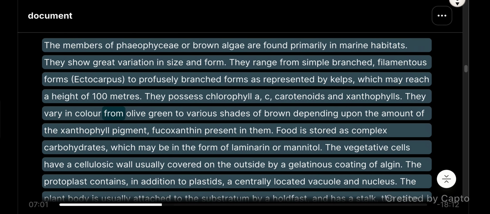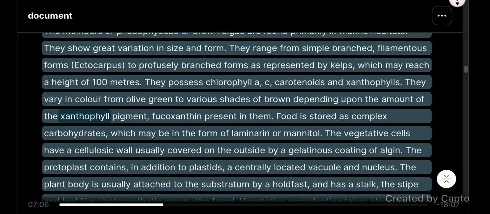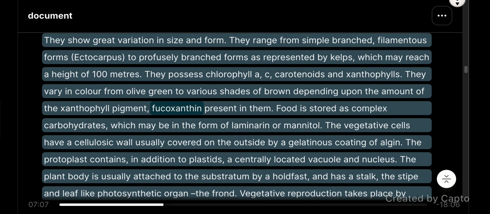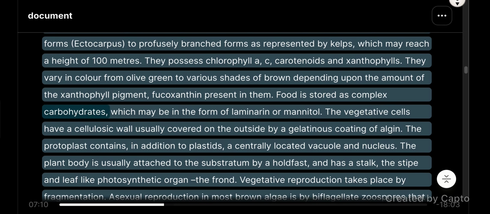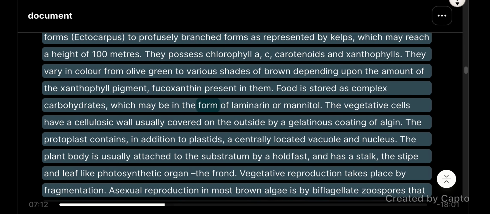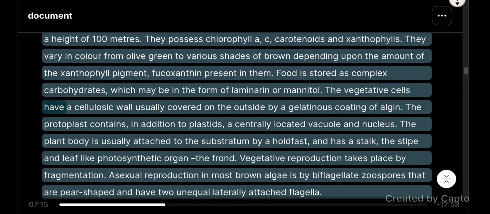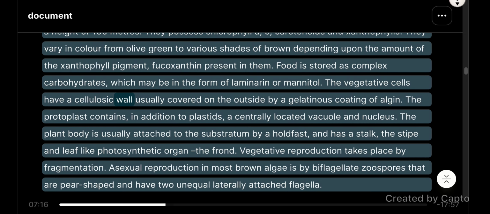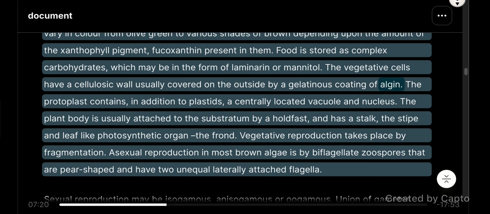They vary in color from olive green to various shades of brown, depending upon the amount of the xanthophyll pigment, fucoxanthin, present in them. Food is stored as complex carbohydrates, which may be in the form of laminarin or mannitol. The vegetative cells have a cellulosic wall, usually covered on the outside by a gelatinous coating of algin.